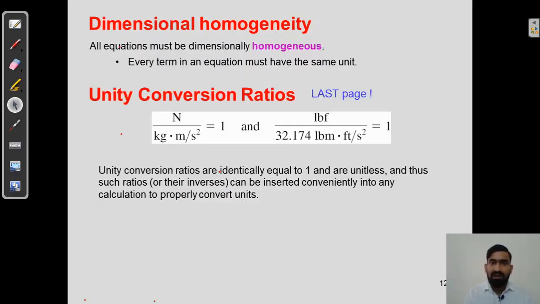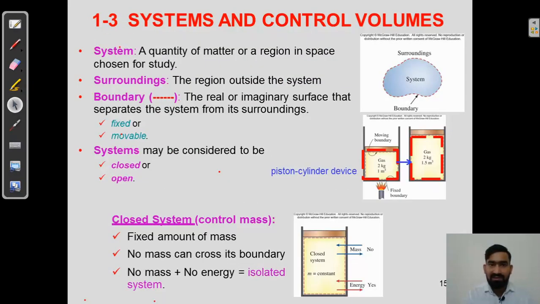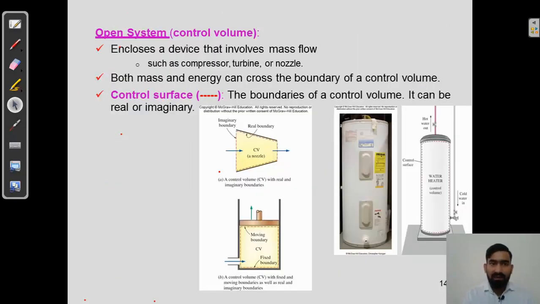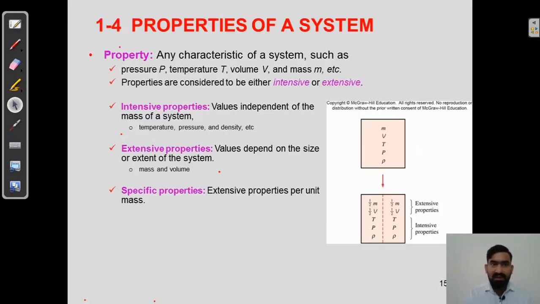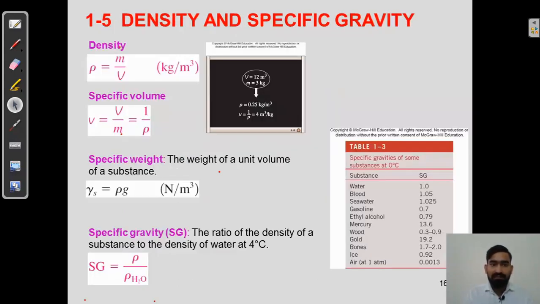We have seen dimensional homogeneity, unit conversion ratios, what is system and control volume, what is system, surrounding, and boundaries, what is closed system, open system, and isolated system. We have also seen open system and control surfaces, and the properties of a system: intensive properties, extensive properties, specific properties, density, specific weight, specific gravity, and the formulation of all these terms.